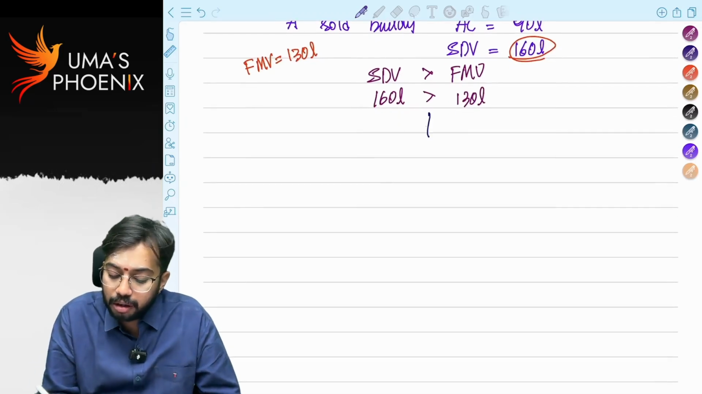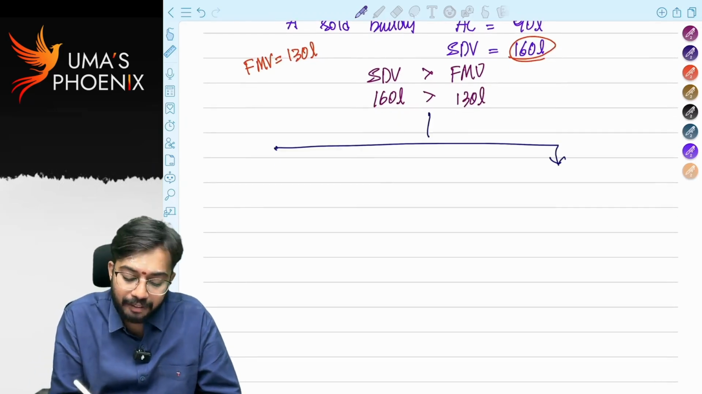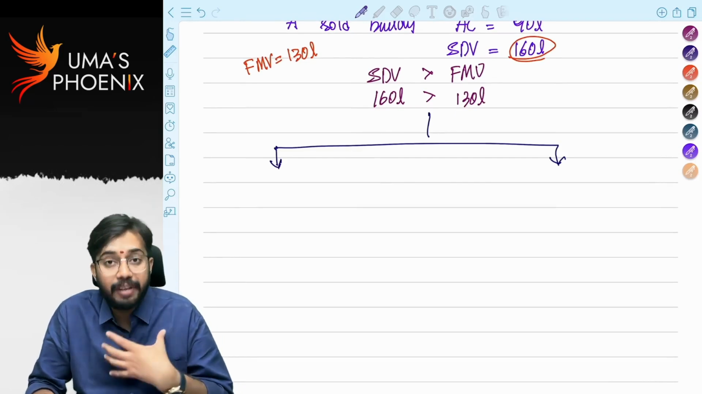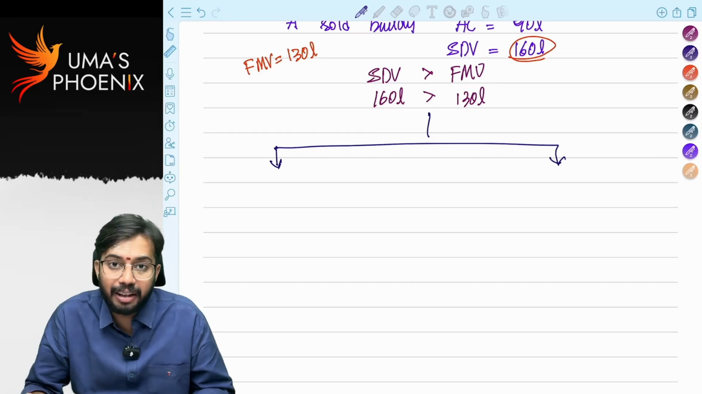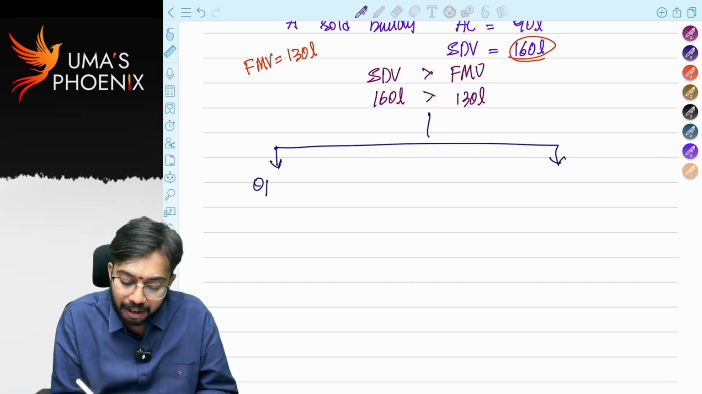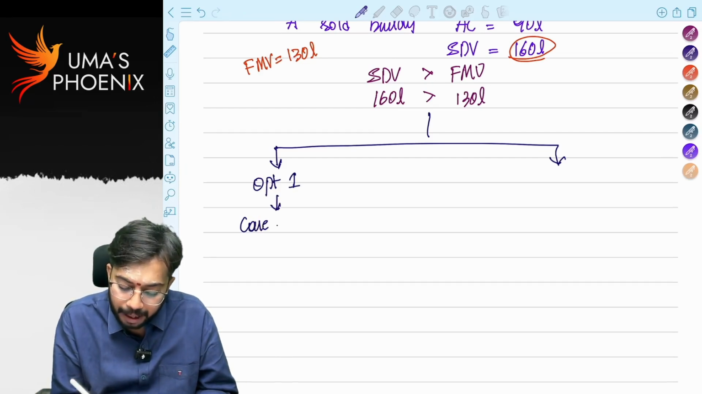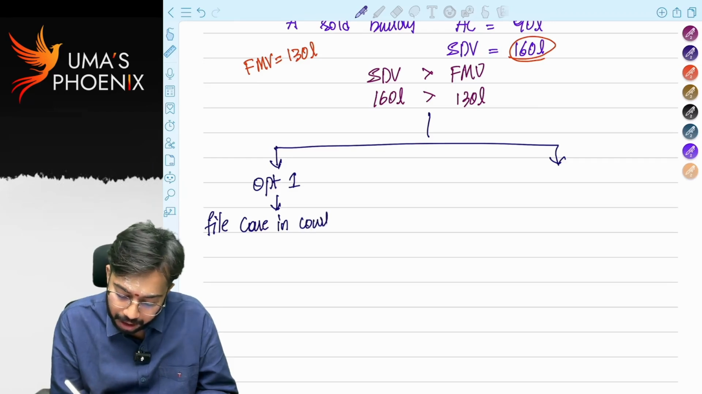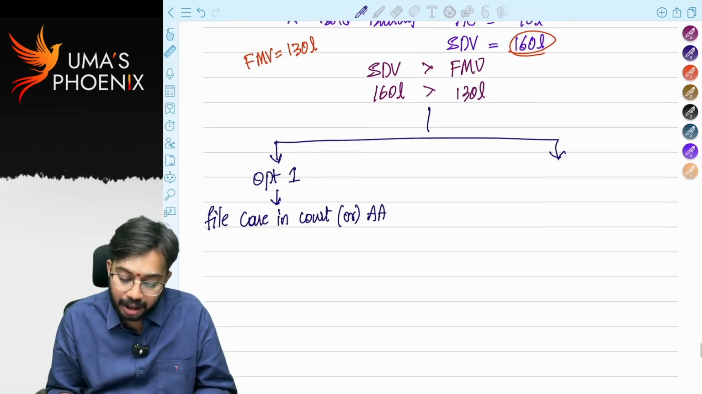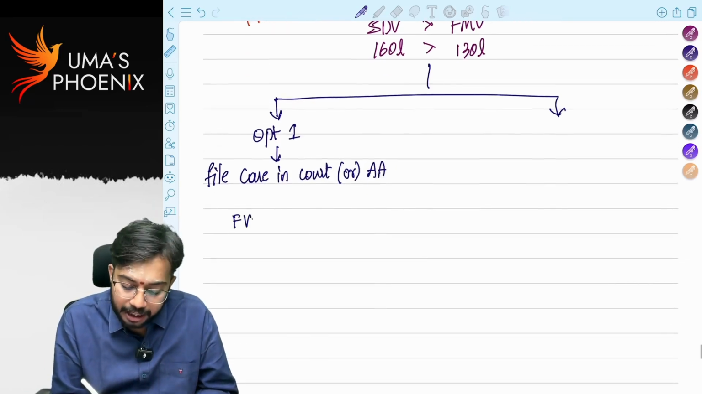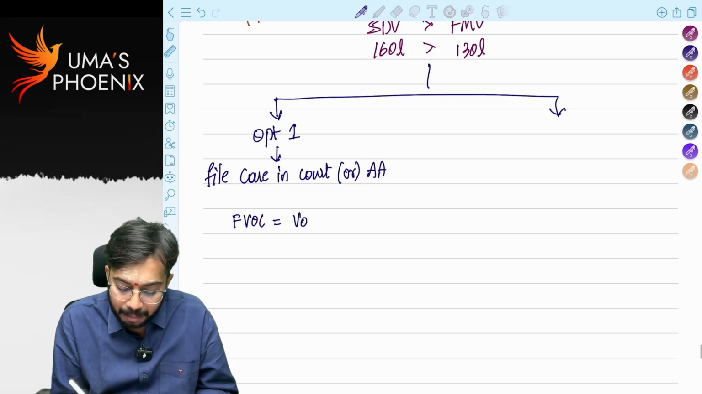Now, in this case, SSC has two options. When SSC feels that stamp duty value is far more than fair market value, option 1, SSC can file a case in court or appellate authority. If he files a case in court or appellate authority, full value of consideration is equal to the value determined by court.